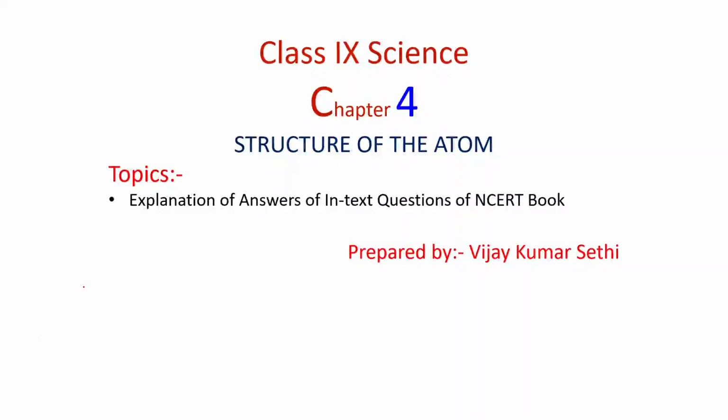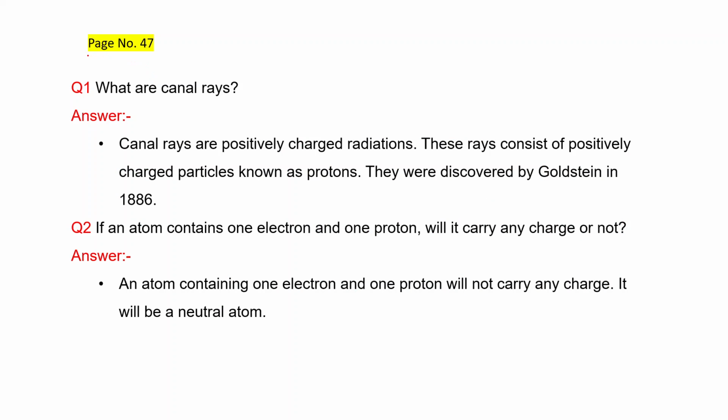Class 9 Science, Chapter 4, Structure of the Atom, and in this video I will explain the answers of intext questions of the NCERT book. First, come to the questions given on page number 47. What are canal rays? Canal rays are positively charged radiation. These rays consist of positively charged particles known as protons, and they were discovered by Goldstein in 1886.